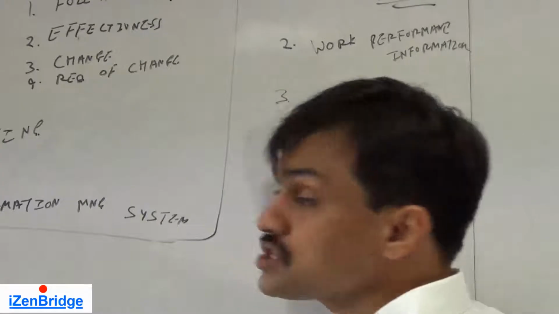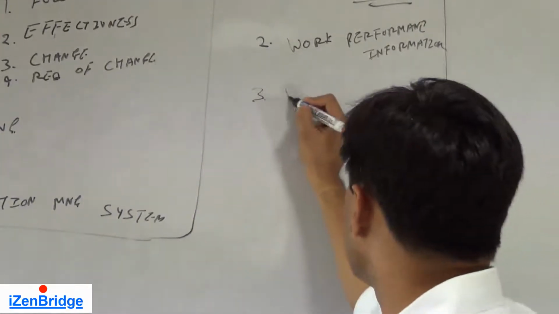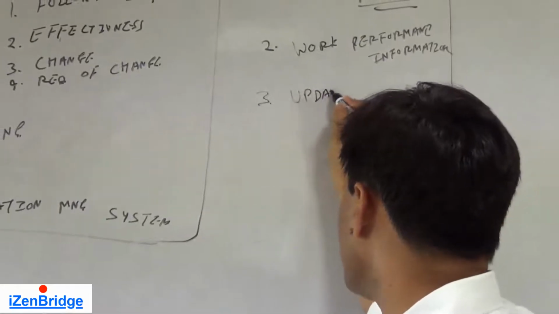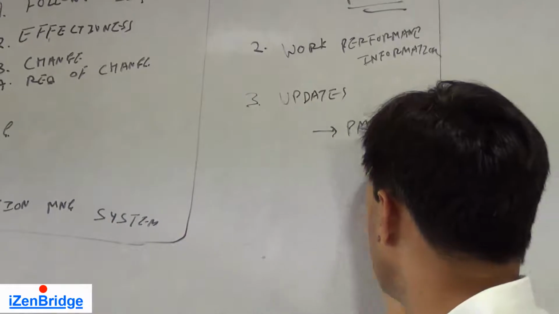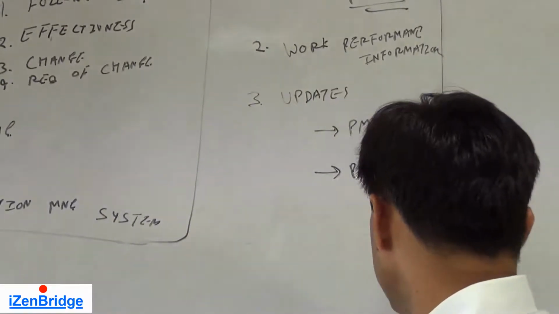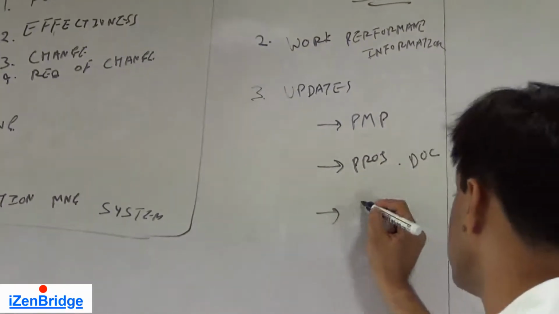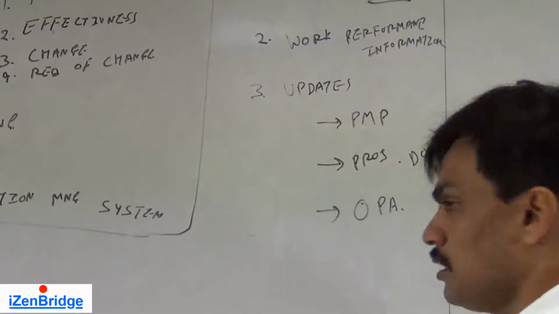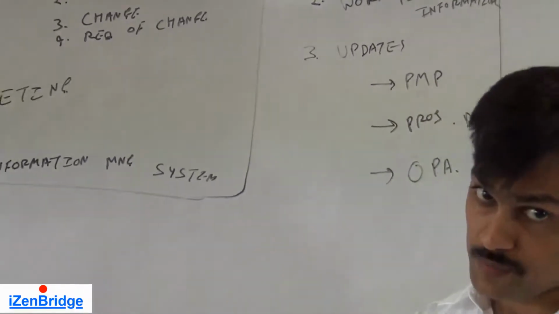It may result in various updates to the project management plan, project documents, and organization process assets. In the project management plan, we may suggest some changes related to the communication management plan.